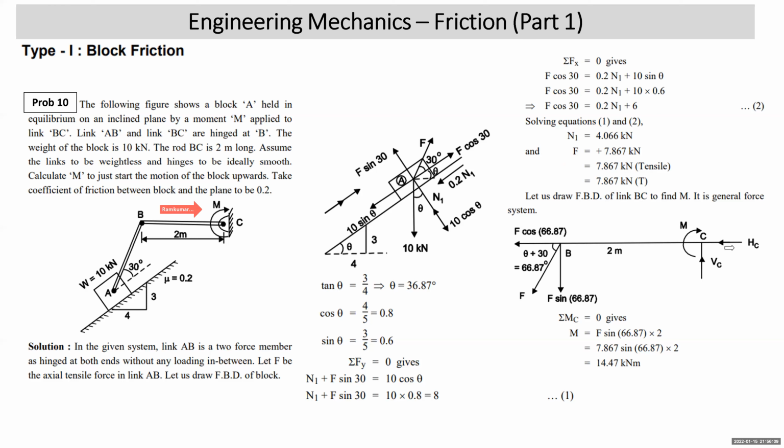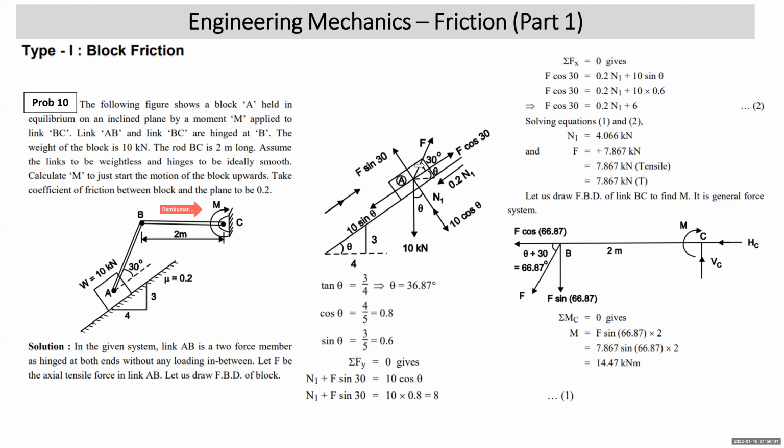At C there is a hinge, so two reactions HC and VC. M is the external moment applied, which is to be found. At B there is the axial force in link AB, which is tensile. I have written F. But this time link BC is drawn horizontal, so I need its inclination with the horizontal. So the axial force in link AB is making angle theta plus 30.